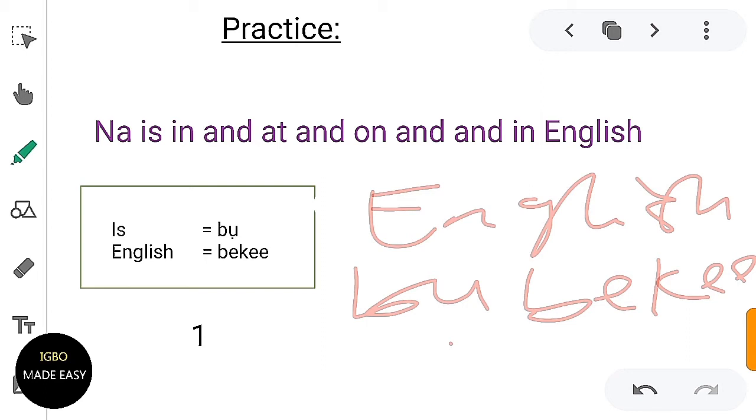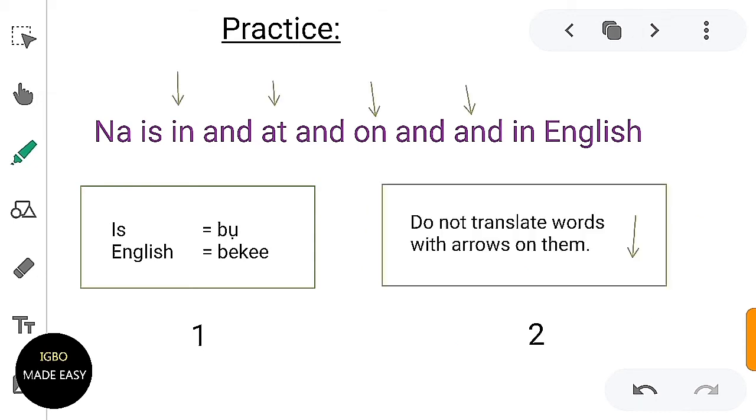Okay, I'm going to give you another second clue that should help you put it all together, because you're going to say na. Na is in and at and on and in English, but you'll be saying it in Igbo, full Igbo, with the exception of the words that have the arrow on them. You understand? So it's going to be na dash dash dash in, dash dash dash at, dash dash dash on, dash dash dash and, dash dash dash in English. Because you will not say in English, in English you say it in Igbo.